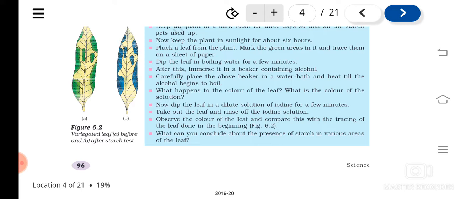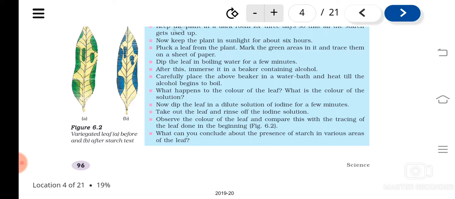What are we using this water bath for? To avoid any fire. Otherwise alcohol will catch fire, isn't it? They are inflammable, so it can easily catch fire. To avoid this we use a water bath. Now what we have to do? Take out the leaf, wash it properly, and then dip the leaf in dilute solution of iodine.